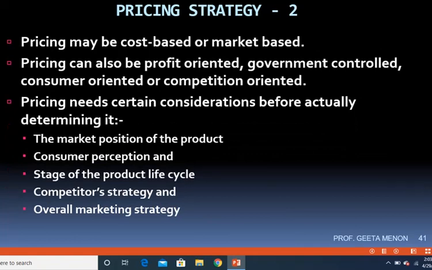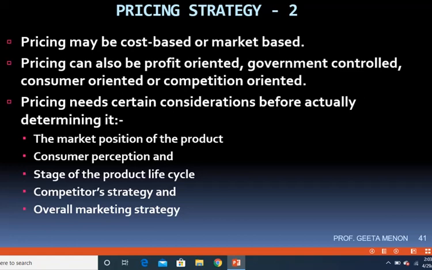Pricing may be cost based or it may be market based. This means that you can decide to fix the price based on what cost you have incurred in manufacturing the goods, or you may decide to fix the price based on what customers want or what the competitors are pricing, how the competitors are pricing their products. So pricing may be cost based or it may be market based.